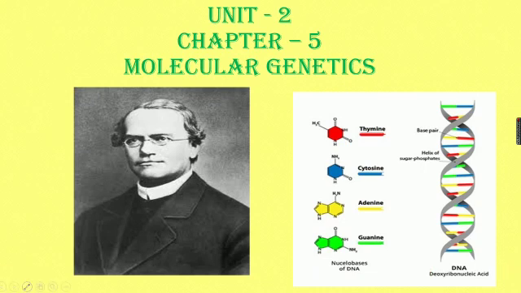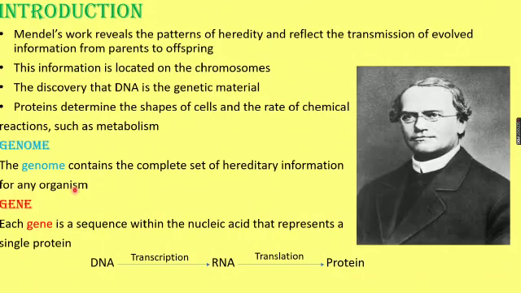Now the next one is the basic introduction or information regarding genetics. So Mendel's work reveals the pattern of heredity. The transmission of information or characters from the parents to the offspring is called genetics. So where is this information located? In the chromosomes. And in the chromosome, what is located? DNA. So the discovery is that DNA is a genetic material. It was proved by Mendel and other geneticists.